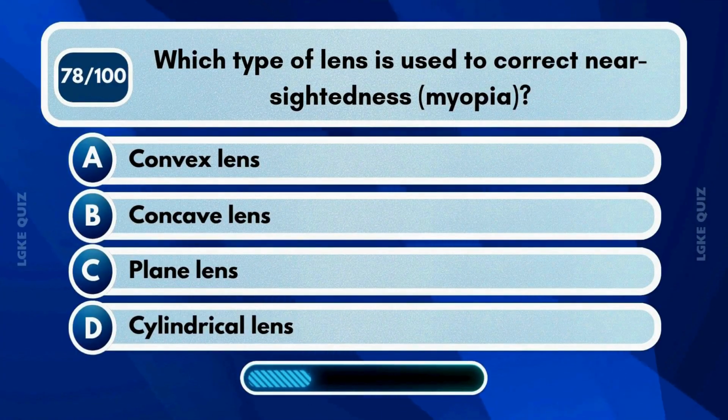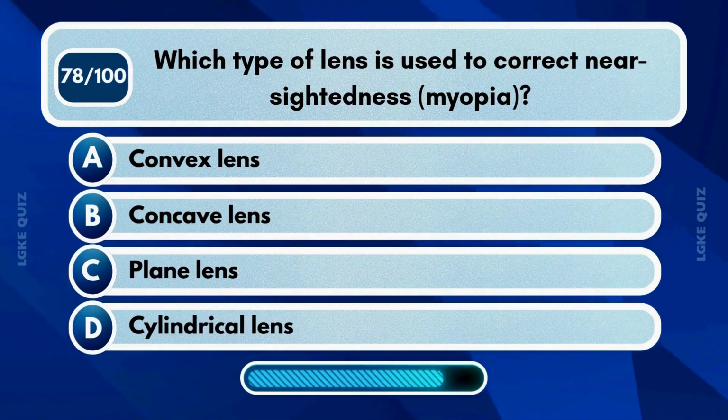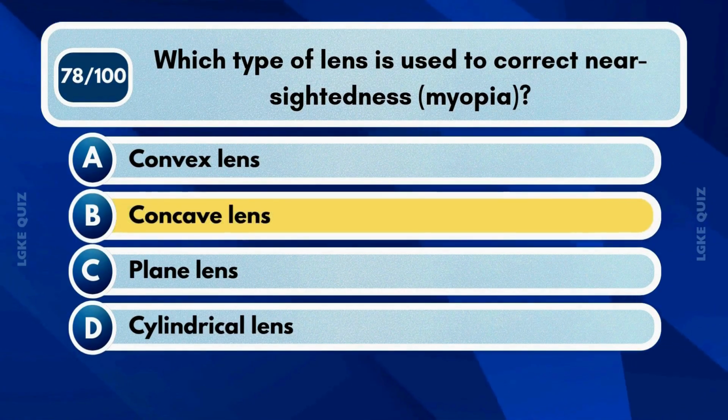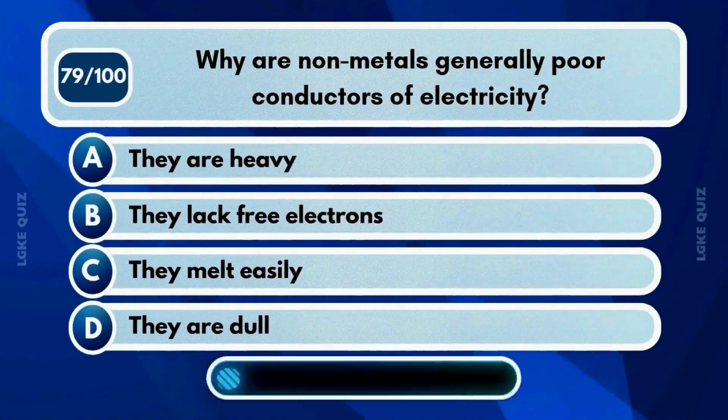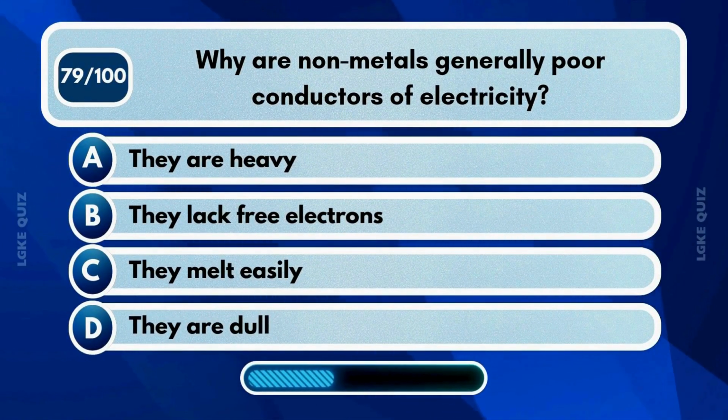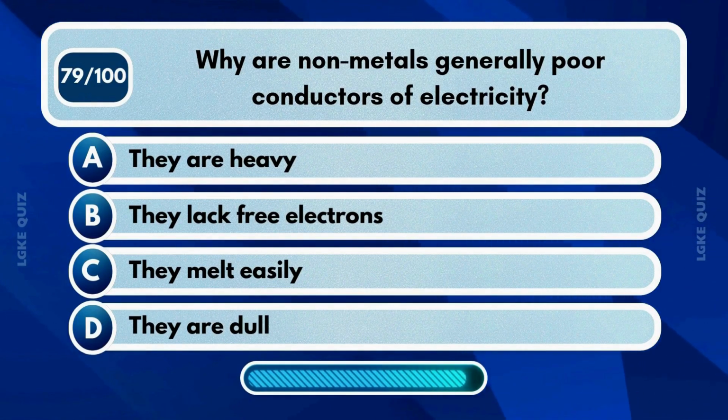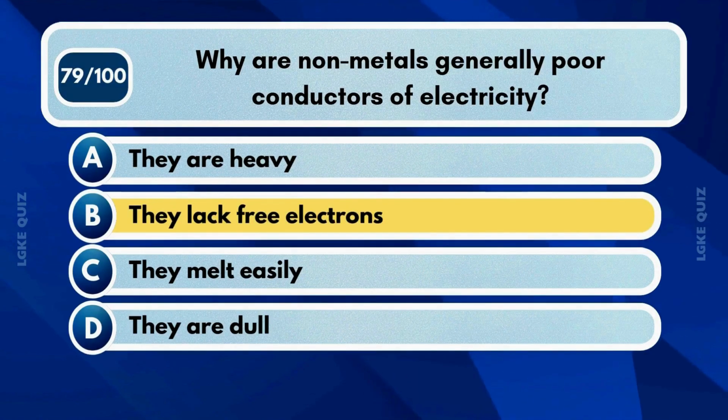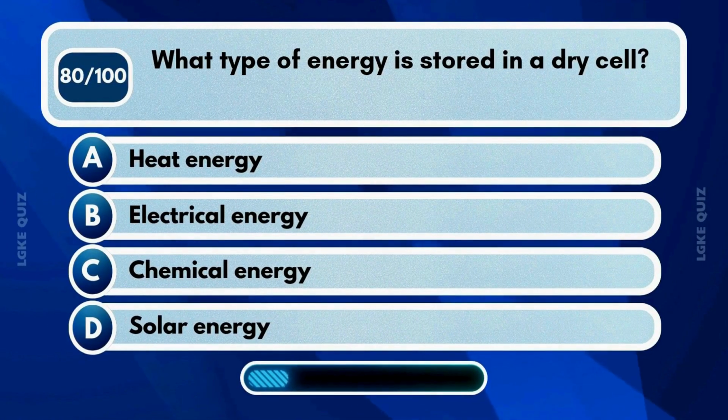Which type of lens is used to correct nearsightedness, also called myopia? Why are non-metals generally poor conductors of electricity? What type of energy is stored inside a dry cell?